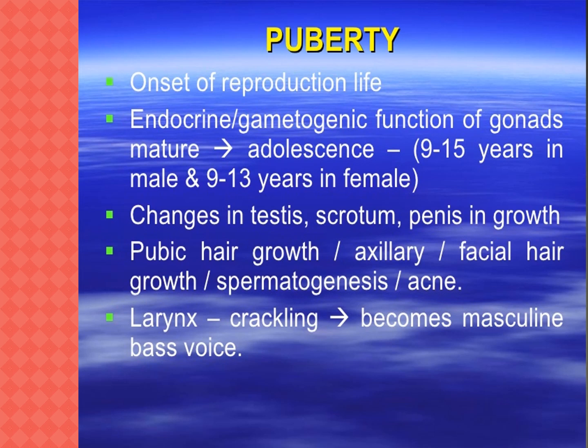Next one, puberty. The reproductive system in both male and female becomes functional, with an increase in sex hormone production, resulting in puberty.